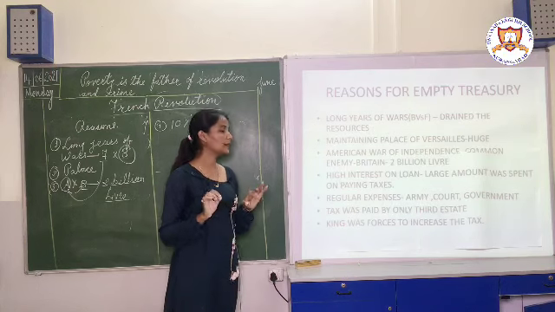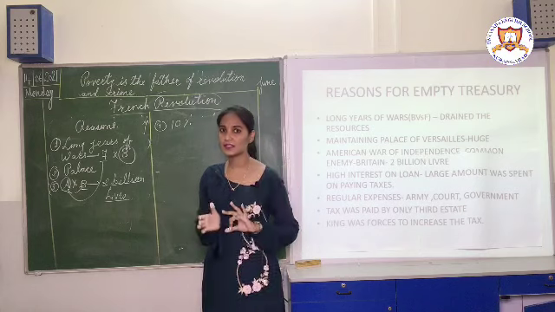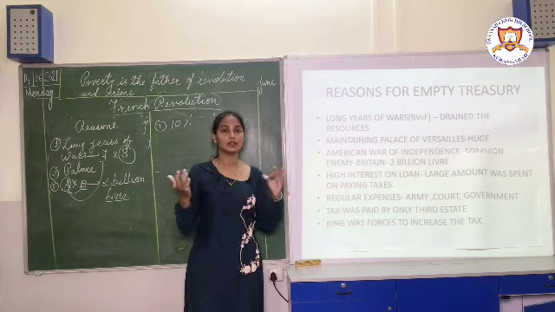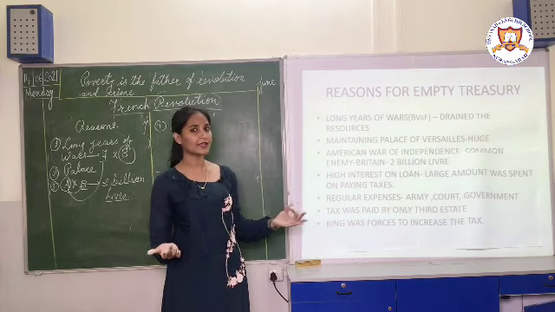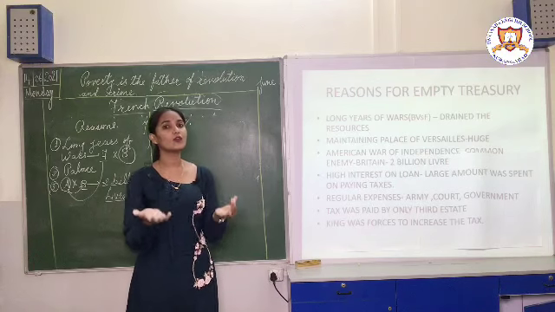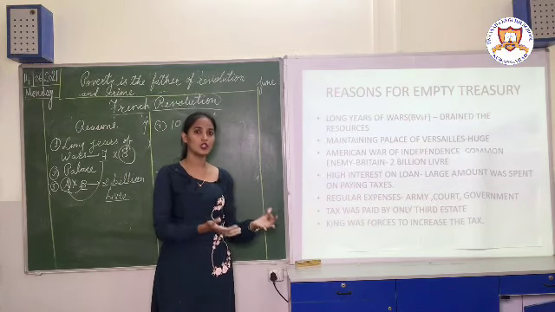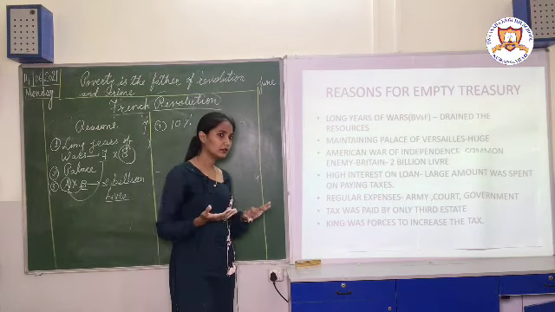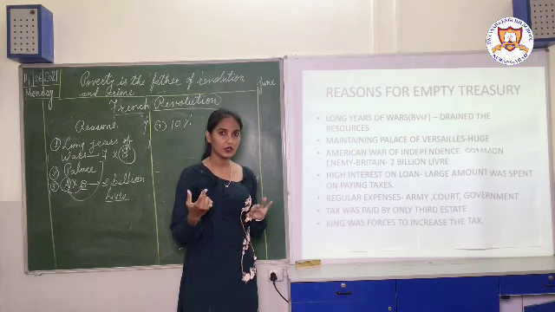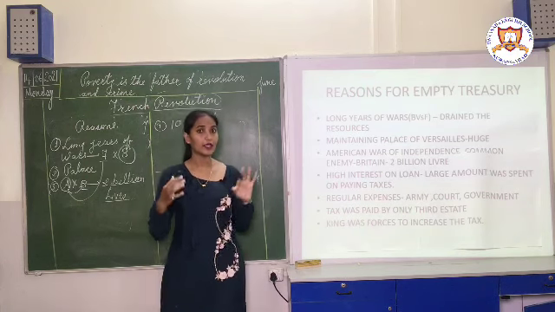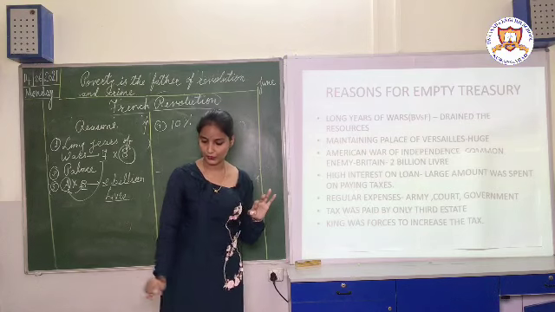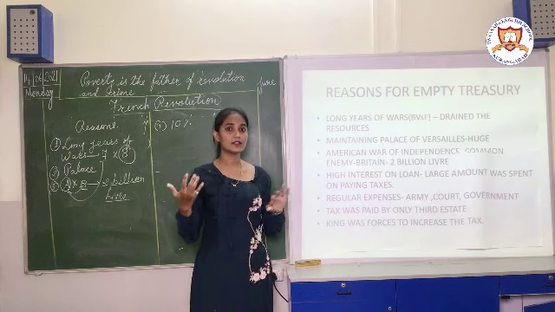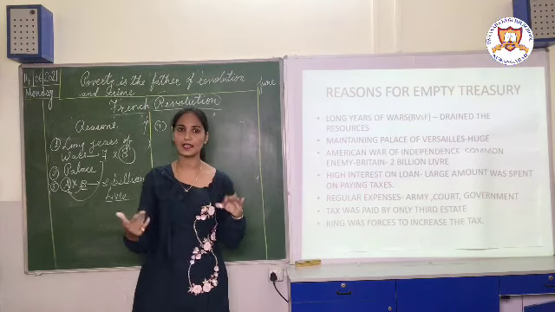And the last: tax was paid only by the third estate. As we have discussed earlier, the first estate and second estate people enjoyed privileges by birth, right? They didn't have to pay any tax. So who was paying all the taxes? The people of the third estate, the people from the lower strata, who were already very poor, were paying the taxes. So what did the king think? The king thought to increase the tax that the third estate people were paying. When he said he wanted to increase the tax, what happened next we'll discuss later on.